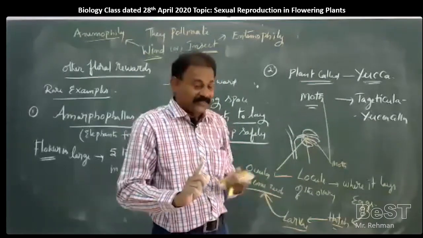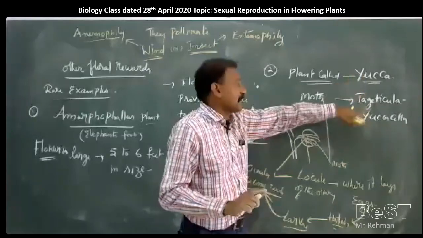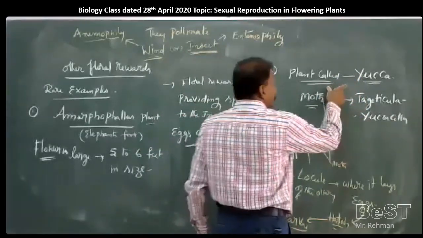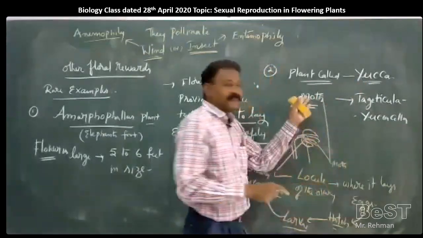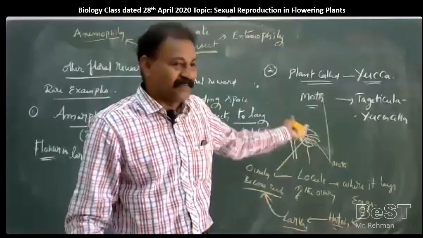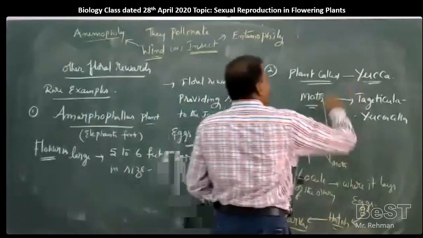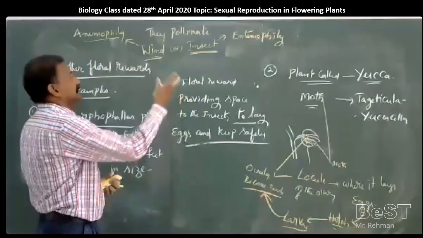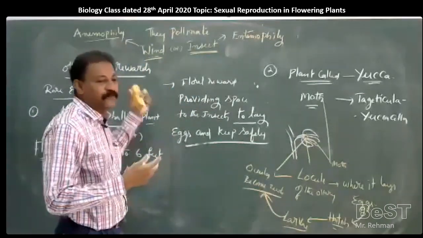So, the moth Tegeticula and the yucca plant are a type of association. If the moth dies, the yucca plant will also die. If the yucca plant is not there, the moth will not survive for long generations. This is called obligate mutualism, which helps us understand the types of pollination and the significance of pollination.